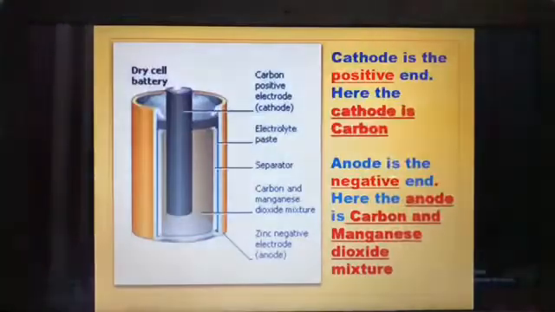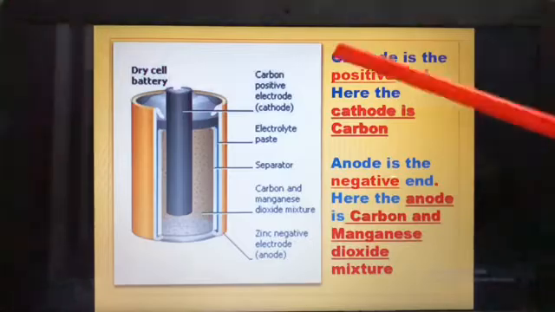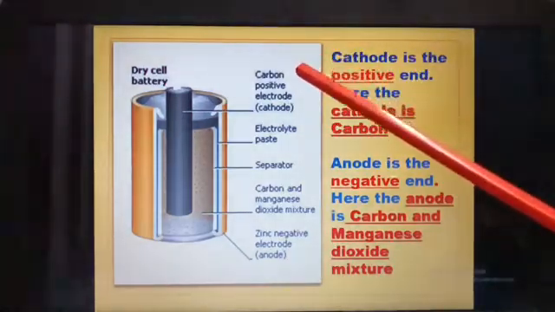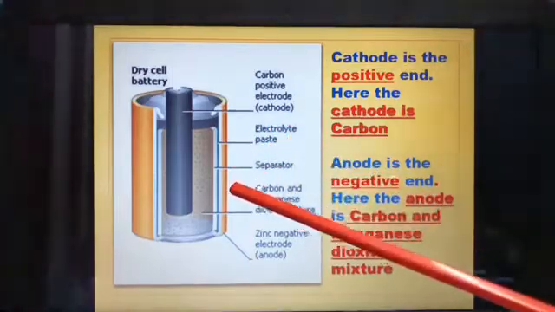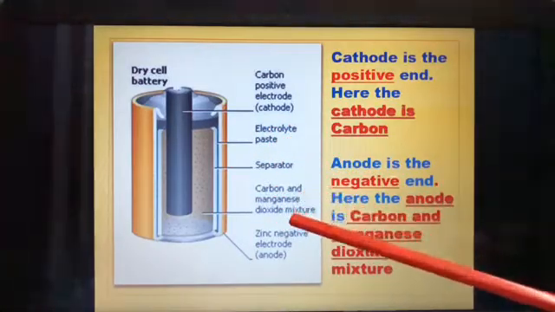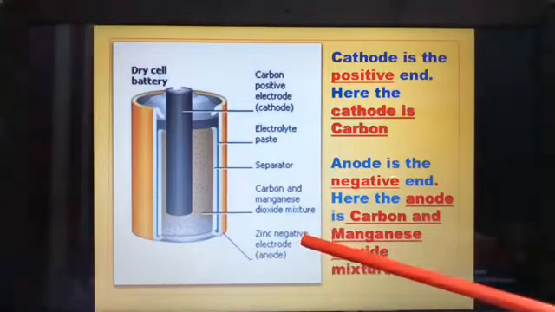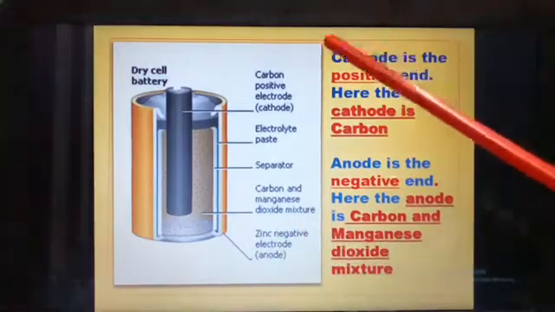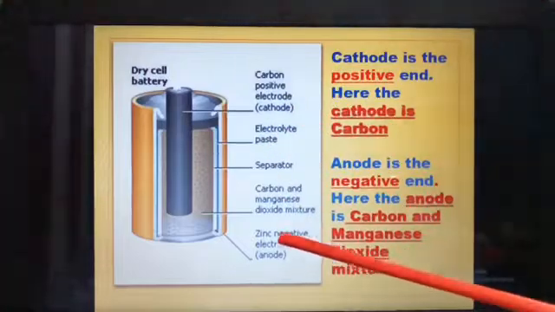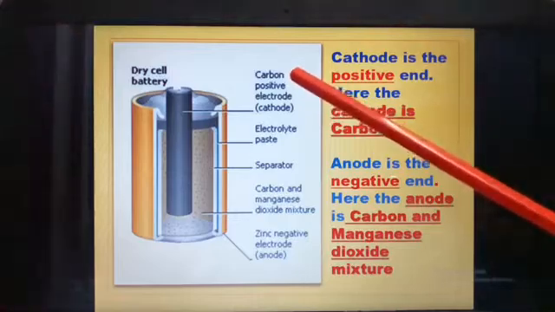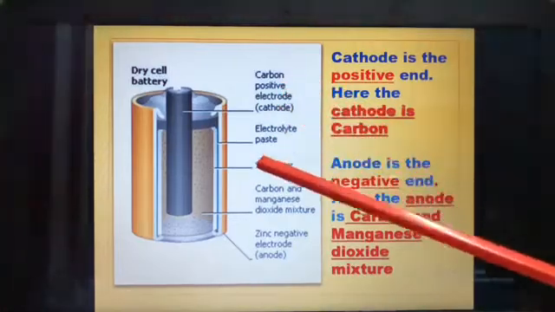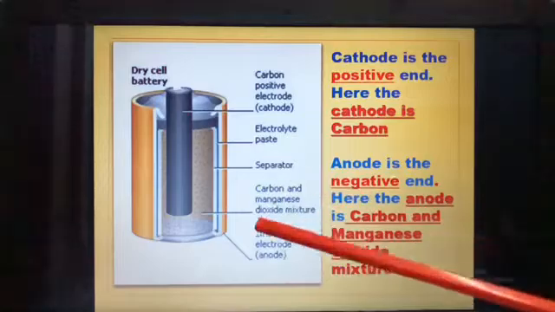Then now let us see the working of a primary cell. So already you have seen a cell. Can you see? This is a dry cell. So here there are positive electrode, then this is an electrode paste, then you have a separator, then carbon and manganese dioxide mixture, zinc, that is a negative electrode. So here carbon is a positive electrode and zinc is the negative electrode. Already you have learned this in 5th standard.